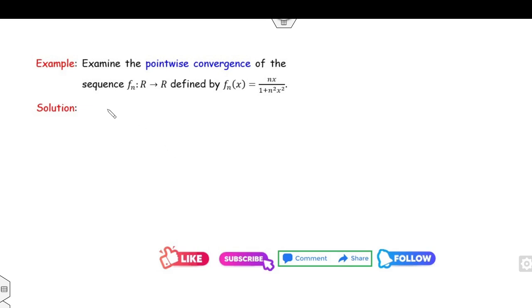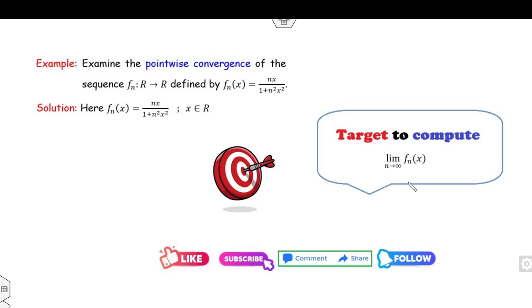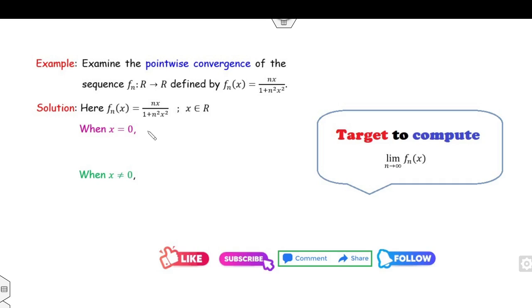Look at this case. Now examine the pointwise convergence. What will be your target in pointwise convergence? Your target is to find the limit of fn(x), where fn is this case. Now, can you find the limit of fn(x)? What is the domain of this case? The domain is R. Clearly, from this case, if x is 0, the answer is 0, and if x is non-zero, the answer is non-zero. That means you have two different cases.